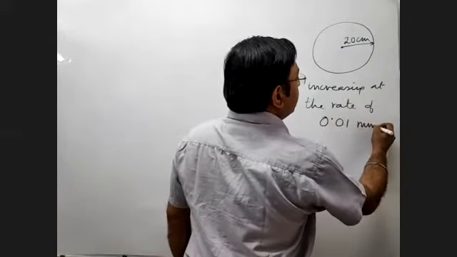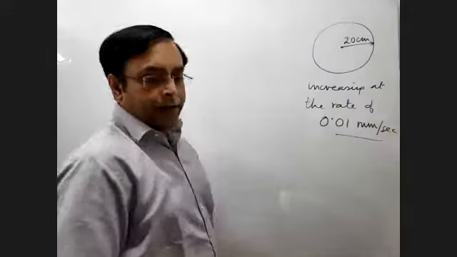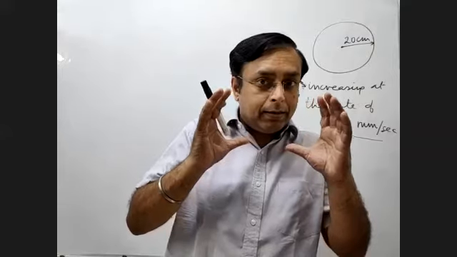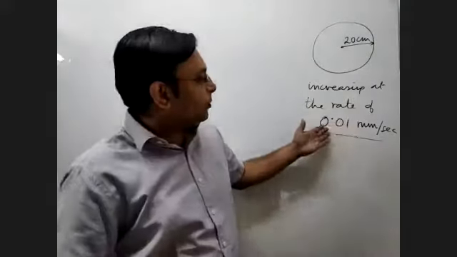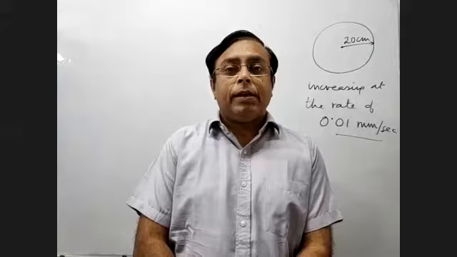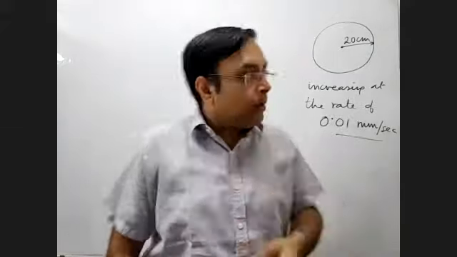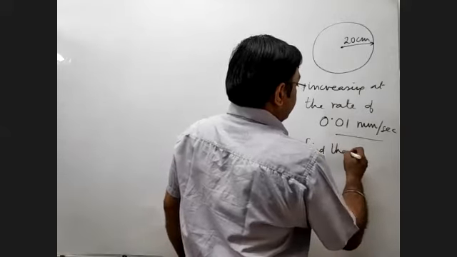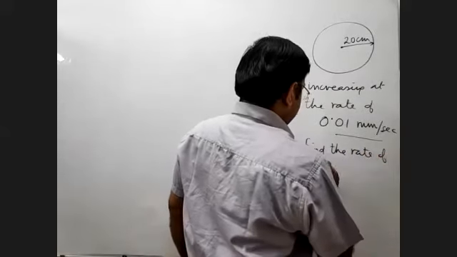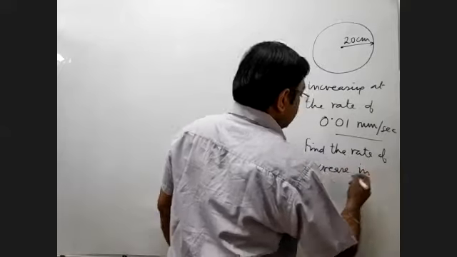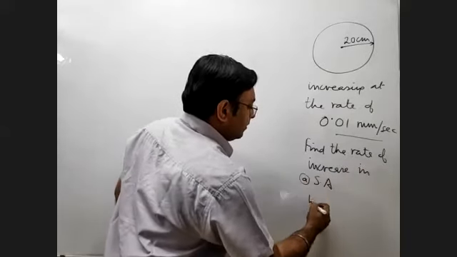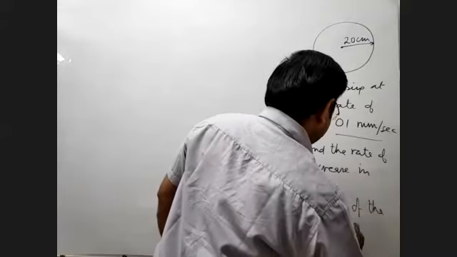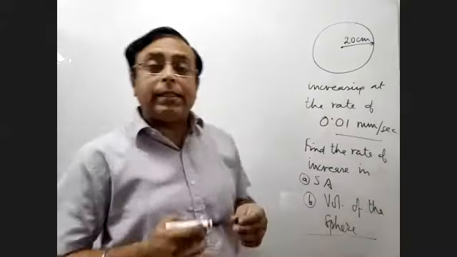0.01 millimeter per second. So the increment rate is not very massive. It is increasing very slowly, but it is increasing. Okay, but very, very slowly, because you can see 0.01 millimeter is actually very small. So the question is that at this moment, when the radius is 20 centimeters, find the rate of increasing (a) surface area and (b) volume of the sphere. Now that's the question.